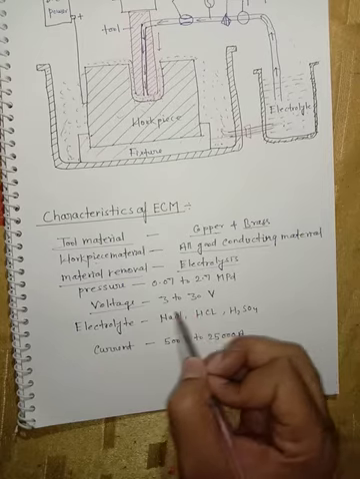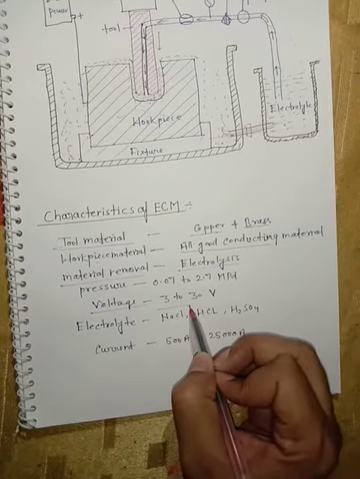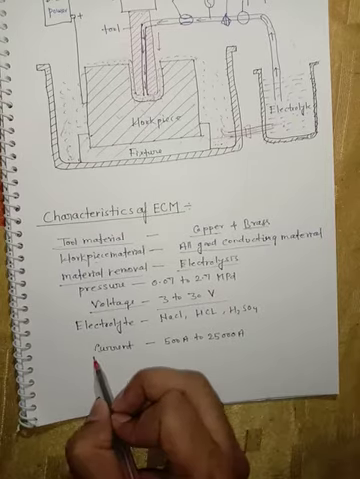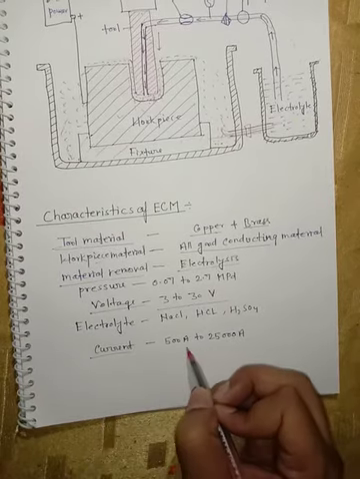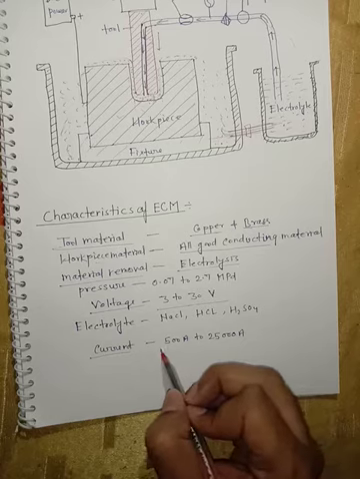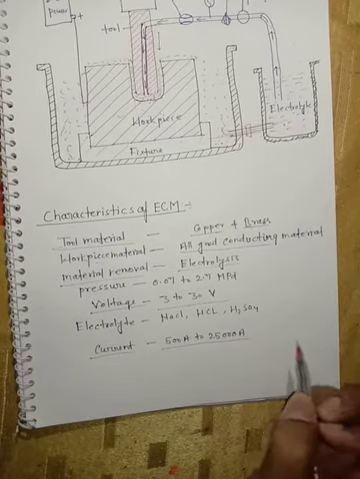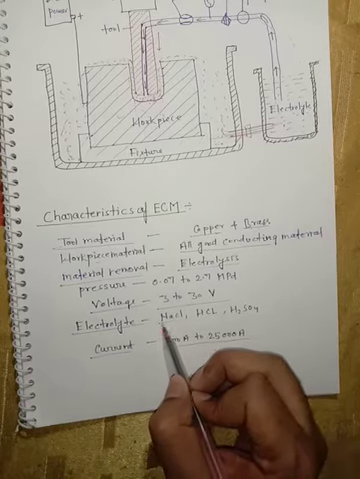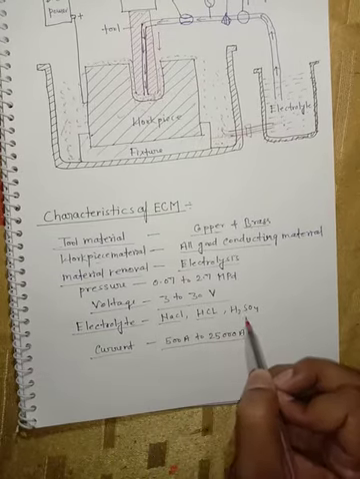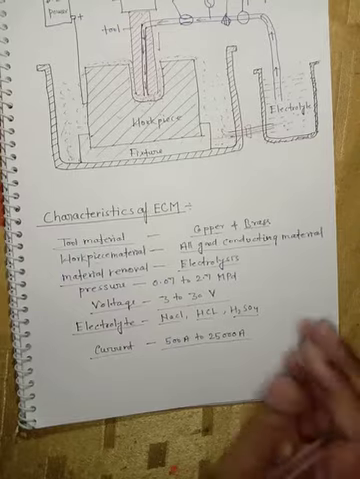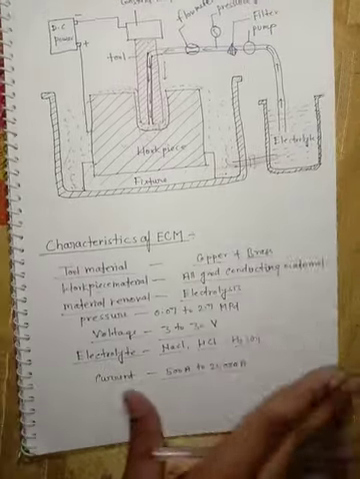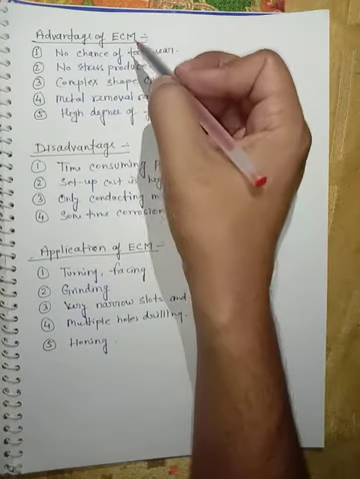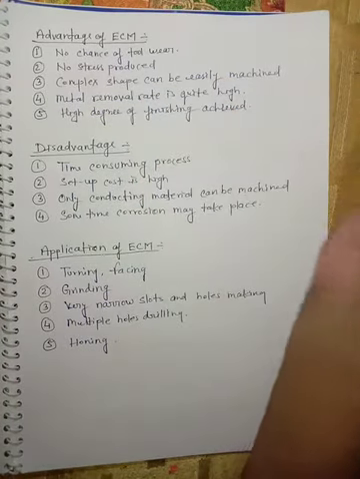Now what is the voltage? Voltage is generally taken as 3 to 30 volts, but the current supply is always very high in electrochemical machining, in the range of 500 ampere to 25,000 ampere. Electrolyte, I have already mentioned. It can be NaCl, HCl, or H2SO4, any one of these. Now in the next slide I have mentioned the advantages, disadvantages and applications of ECM.